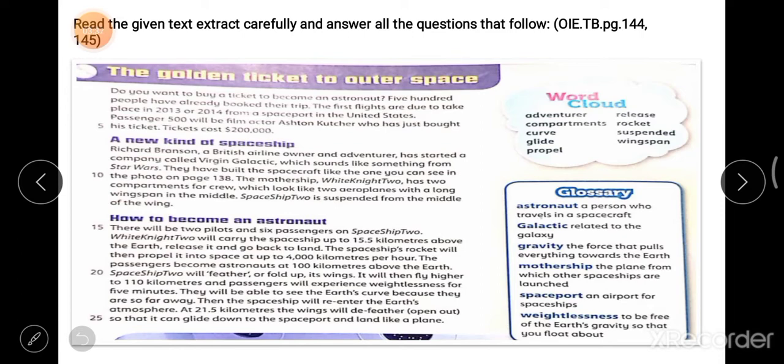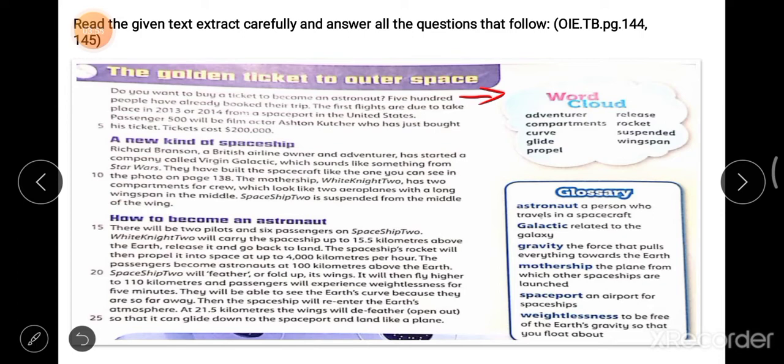Do you want to buy a ticket to become an astronaut? A question. Then 500 people have already booked their trip. Means 500 people have already booked their tickets to travel into space.